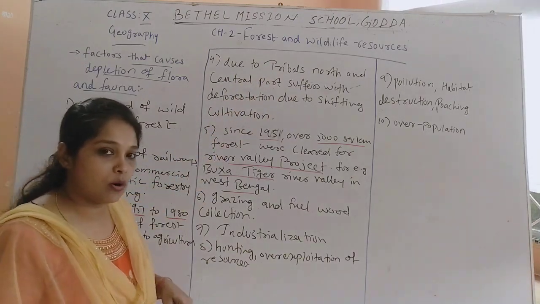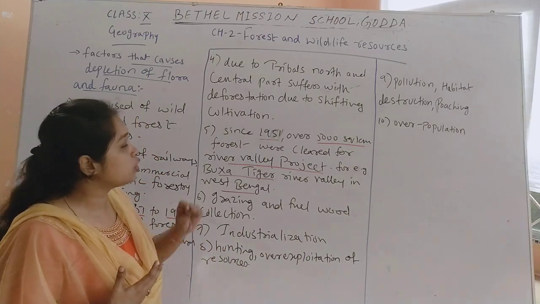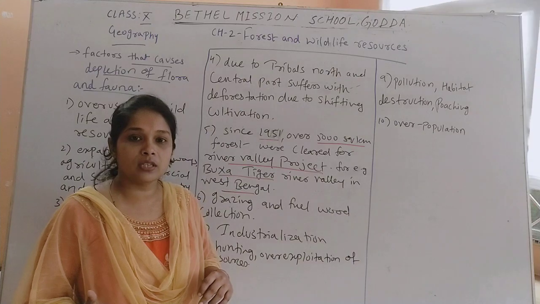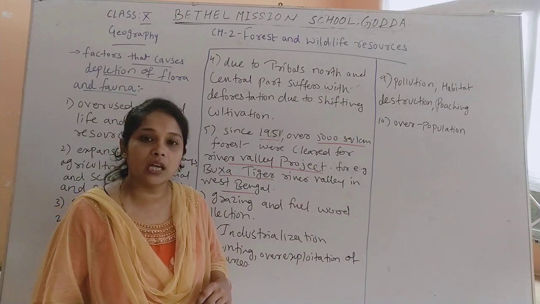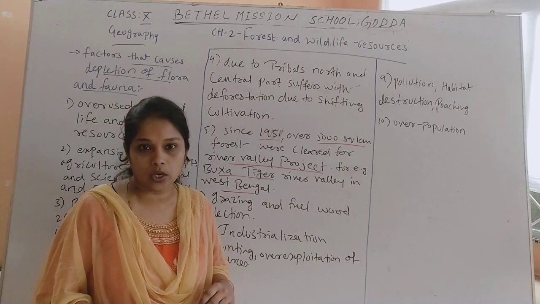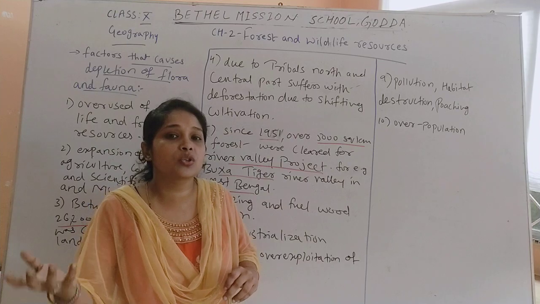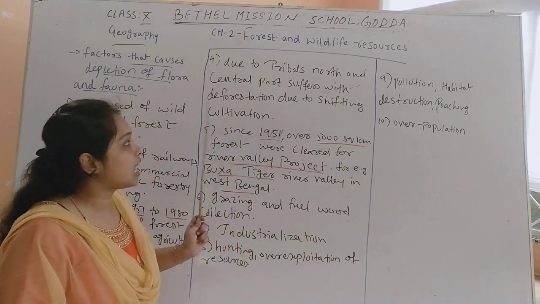When we talk about India, especially in the north, south, and the north and central part of India, there are many tribals who live there, and those tribals migrate from one place to another, and they especially live in forest areas only. When they are living in the forest area, they are overusing the forest resources, and they also practice shifting cultivation.